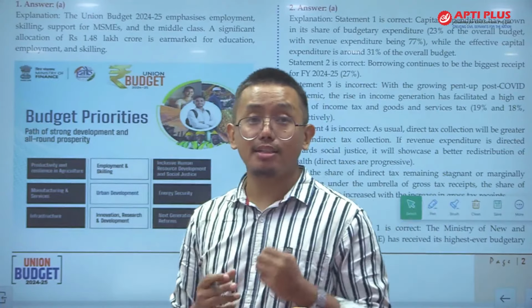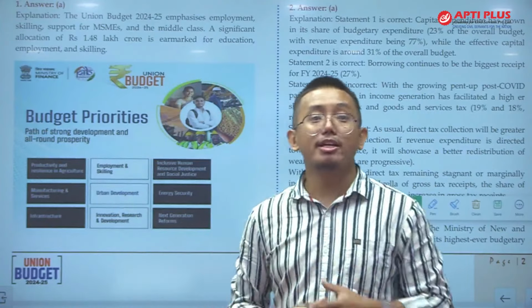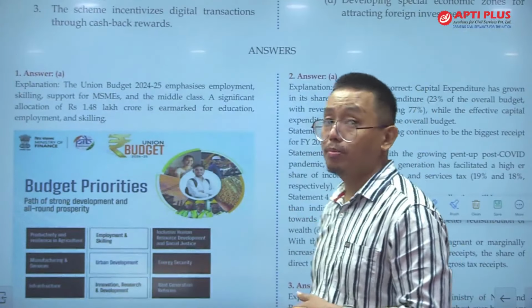So these are the 9 sectors. This type of question might be asked. You have to remember which are the priority sectors in the budget. So this is the important point that you need to know.